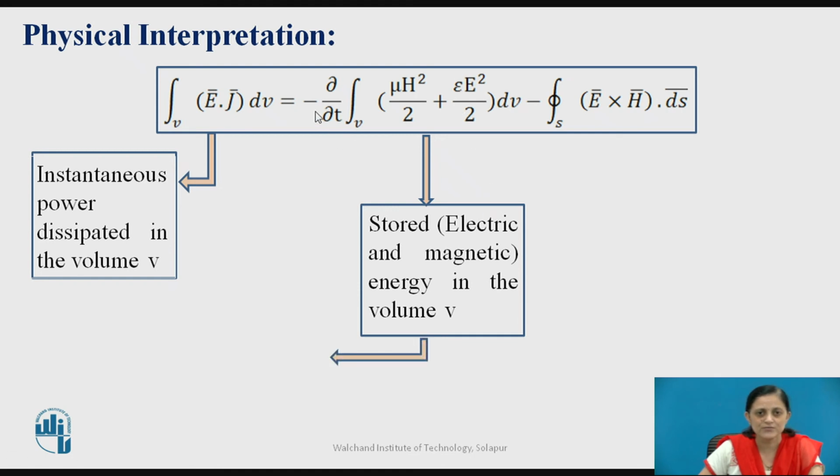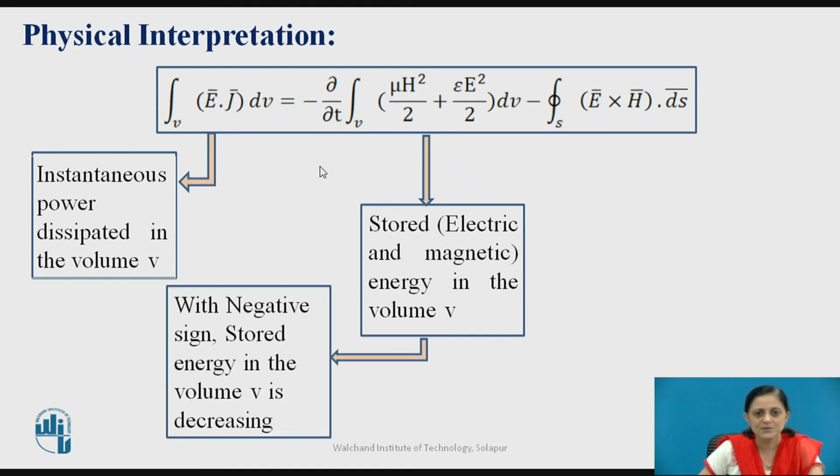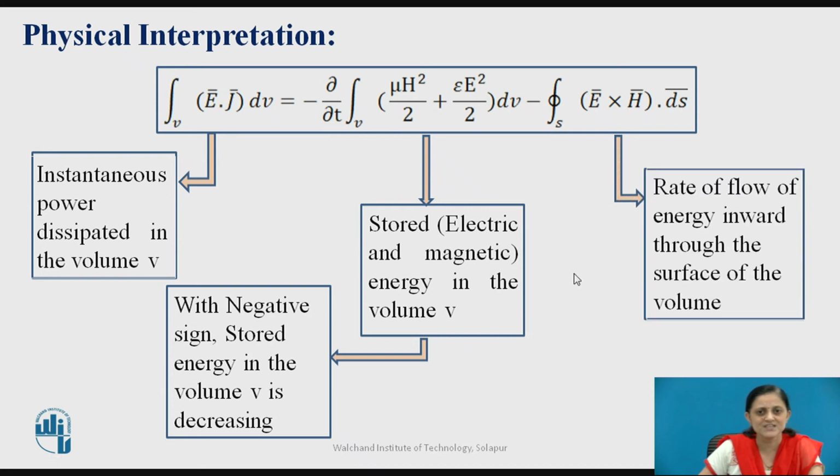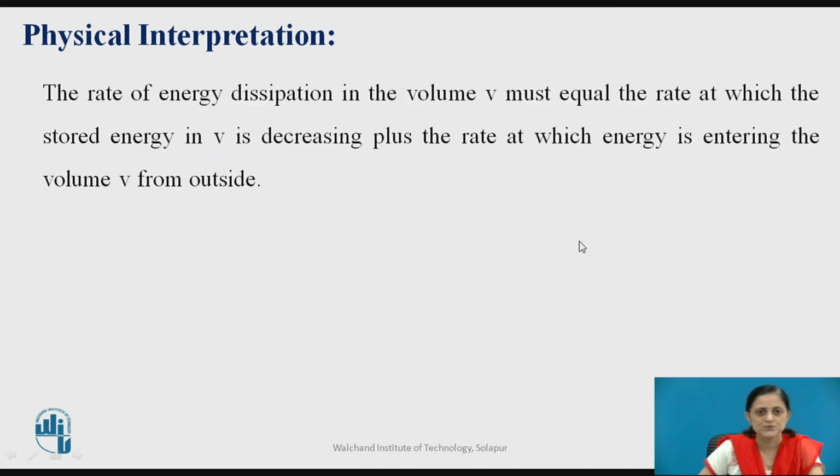Along with the negative sign, it means the stored energy in the volume is decreasing, whereas the third term, E bar cross H bar with respect to surface integration, gives the rate of flow of energy inward through the surface of the volume. So this is how you can take the physical interpretation of the Poynting theorem.